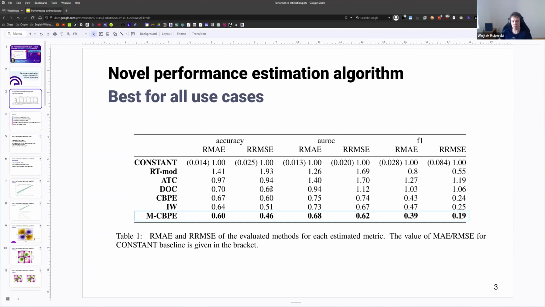So we're not going to be talking about them, but we will do a very deep dive into 3 other methods. One of them you might already know from NannyML open source, which is CBPE, confidence-based performance estimation. Another one is importance weighting, an algorithm that was developed in, I think, 2019. Mafalda will also share the paper for that later on. It's also cited in our paper. And then we have our multicalibrated CBPE. As you see, for any metric we choose, for any evaluation method, it is the best out of the flock here. So this is kind of the teaser of what we are about to see.